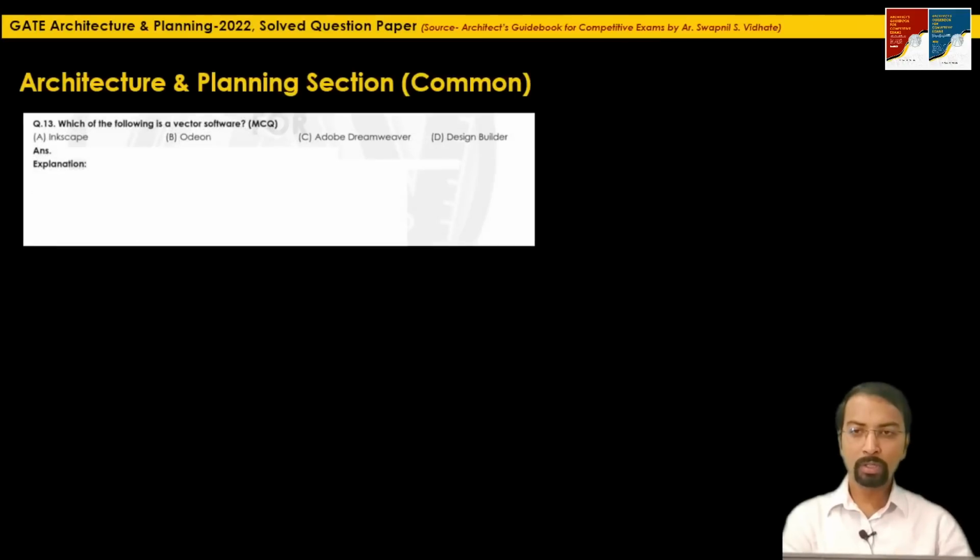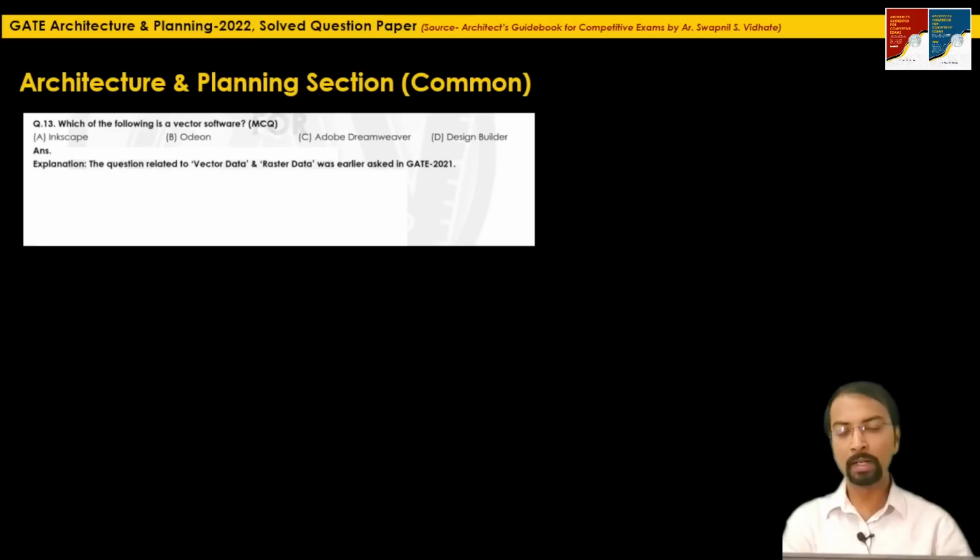The next question, question 13, is: which of the following is a vector software? The options are Inkscape, Audion, Adobe Dreamweaver, and Design Builder. So recently, in the previous year GATE 2021, a question based on vector data and raster data was asked. So if you roughly know which software deals with vector data and which deals with raster data, answering this question was the easy one.